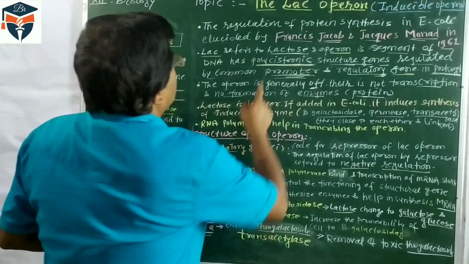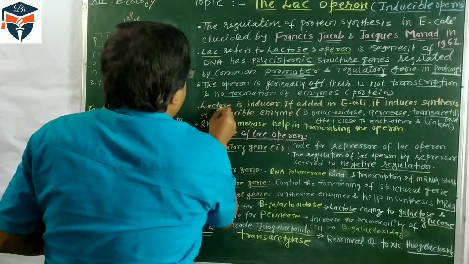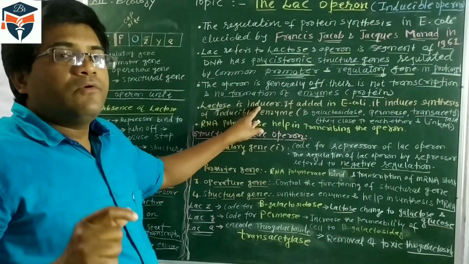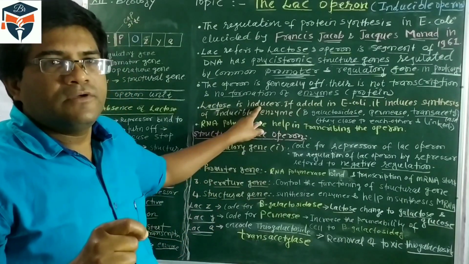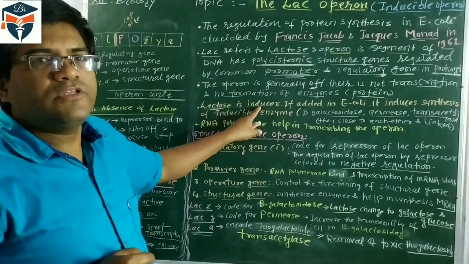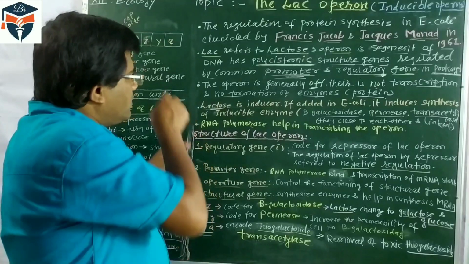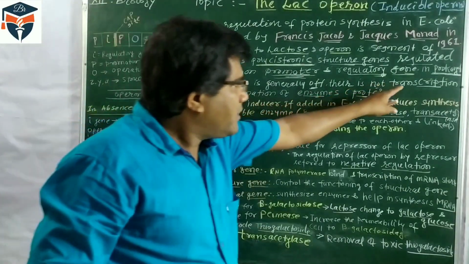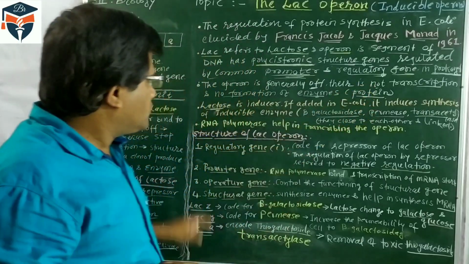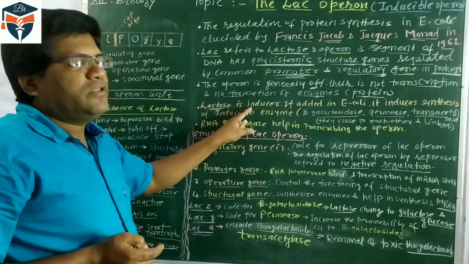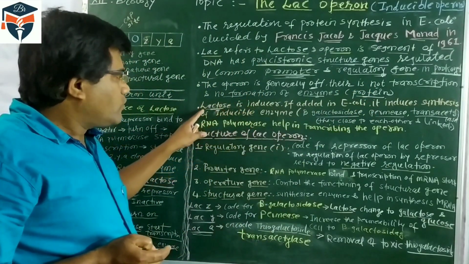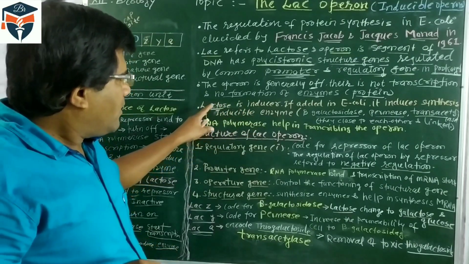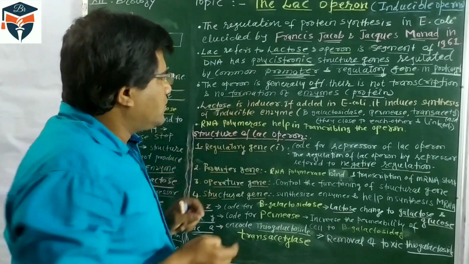We are talking about the lac operon, which means the lactose operon. Lactose is an inducer. It means when lactose is introduced into the system, what happens? If lactose is added, it induces mRNA synthesis and protein synthesis. So lactose is called the inducer. When lactose is present, lactose acts as an inducer.